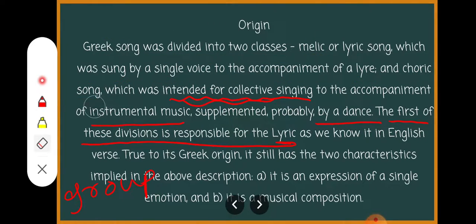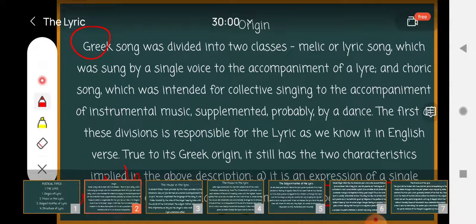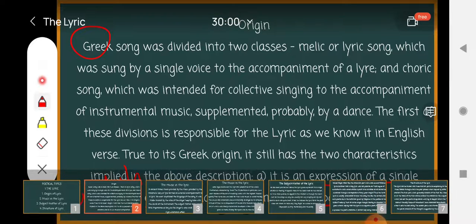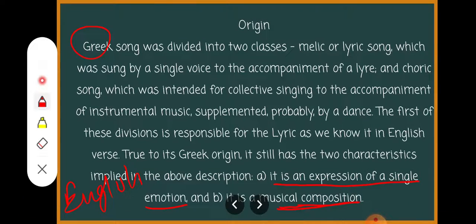As I mentioned earlier on the board, one, it is an expression of a single emotion, and two, it is a musical composition. Okay, these are the two important characteristics of the Greek lyric, which are still there in the English lyric. What is the first characteristic? The first characteristic is that it is an expression of single emotion.